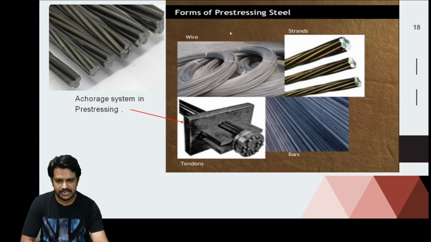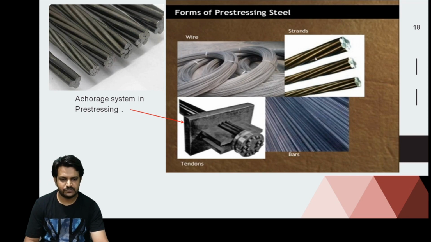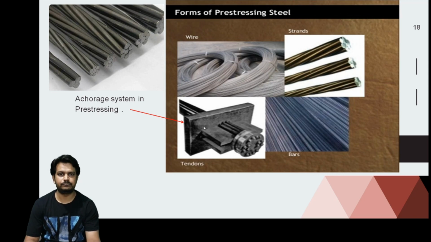So as you can see in this picture, this is a wire. The collection of these wires is nothing but strands. You can see here also, these are the strands made up of 3 wires, and all of these are strands made up of 7 wires but of different diameter. So these are called strands. And a collection of these strands, here in this figure, collectively is termed a tendon, and this is the arrangement for applying a tension to the members.